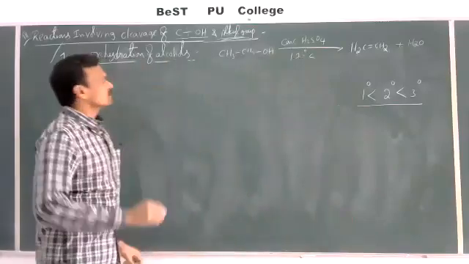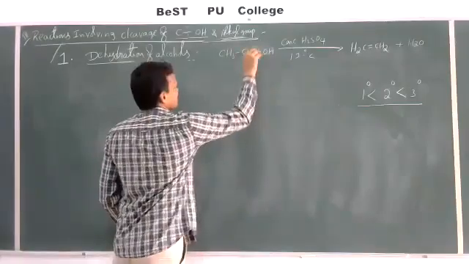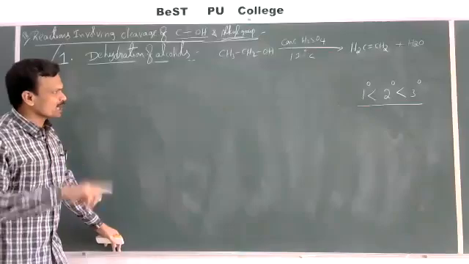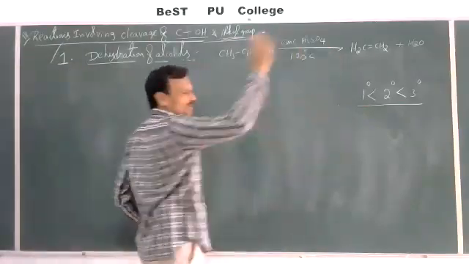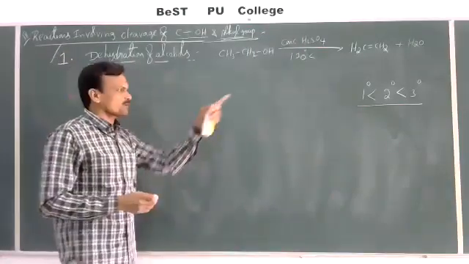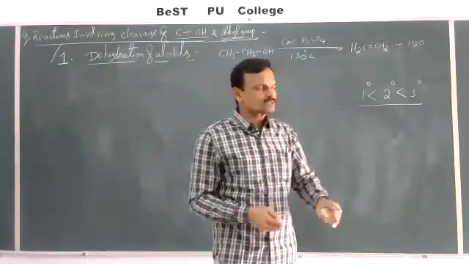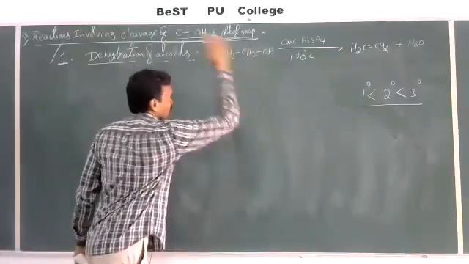So here, during dehydration, depending on the reagent we are using, we can get different products. At the same time, with the same reagent under different conditions, we can get different products. Same reagent, different temperature conditions, different products are formed. Or same reactant with different reagents, we can get different types of products. Let us see an example by taking ethyl alcohol only.